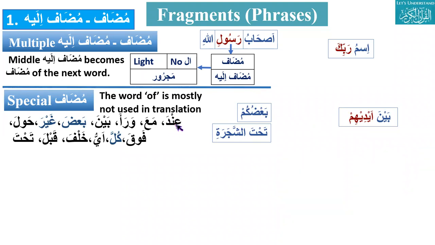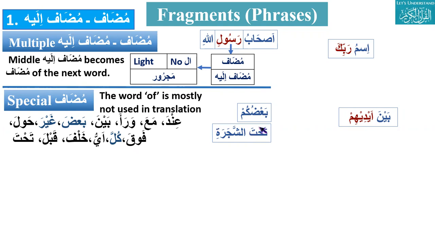First say the Arabic, and then the translation, please. عند, near; مع, with; وراء, behind; بين, between; بعض, some; غير, other than; حول, around; فوق, above; كل, every; أي, any; خلف, behind or opposite; قبل, before; and تحت, under.